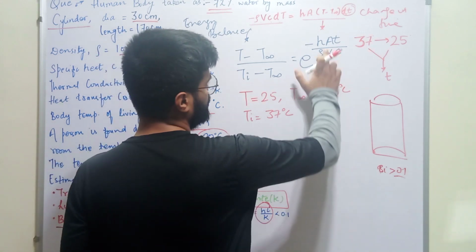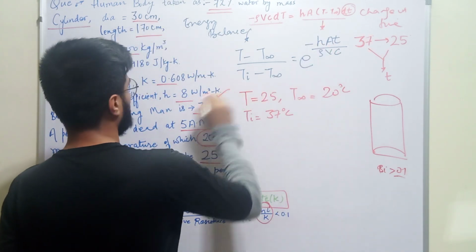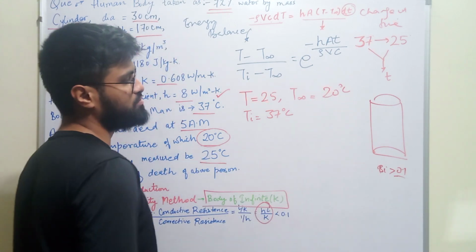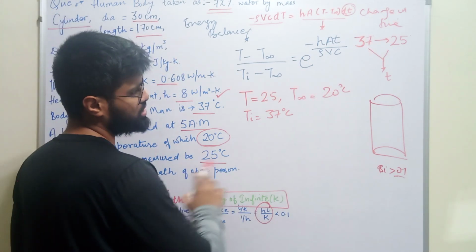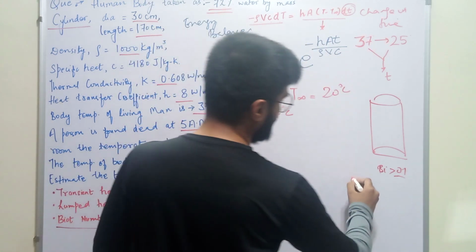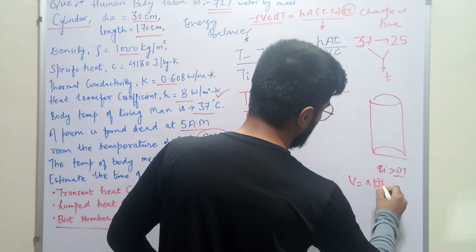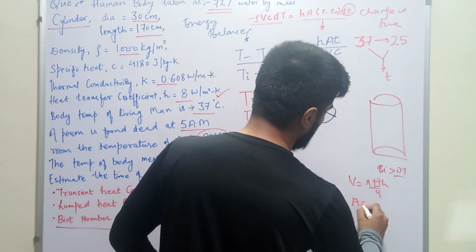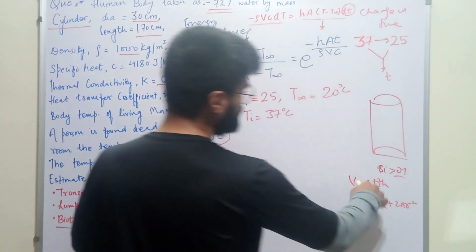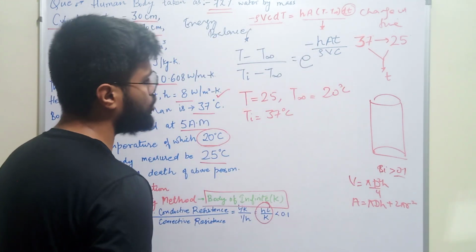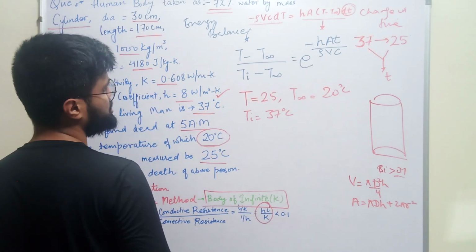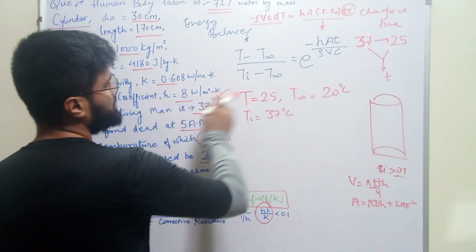We know all values. We know h, it is here. We know A, we can calculate the total surface area of the cylinder by applying the formula. We can also calculate the volume of the cylinder. Volume is equal to pi d square h upon 4, and area is pi d h plus 2 pi r square. So these two formulas we can use to calculate the area and volume. C is given here, 4180. We have h, we have rho, everything we have here.